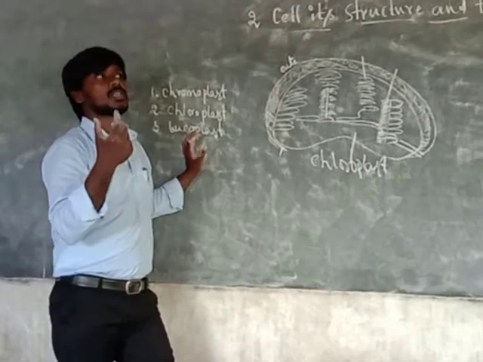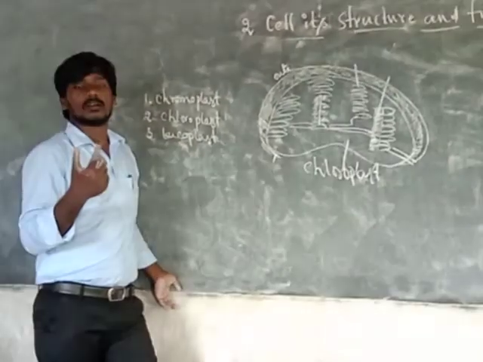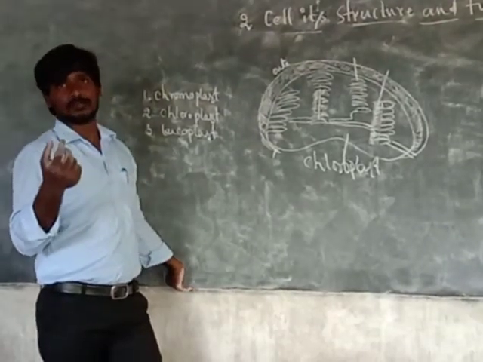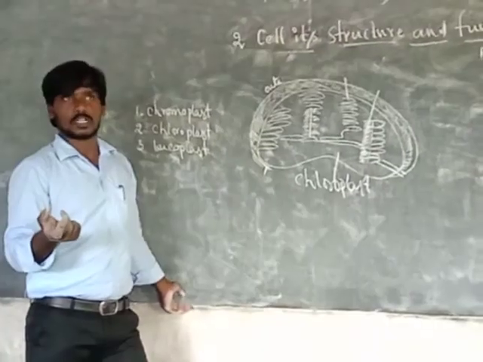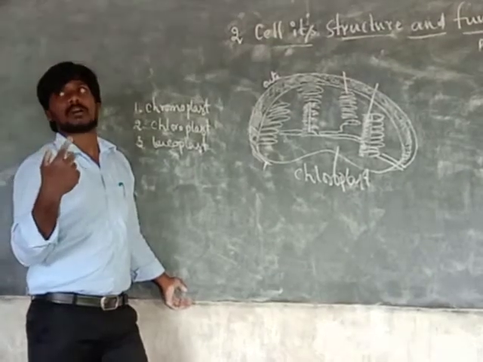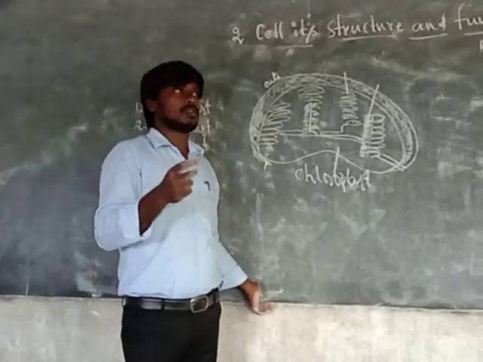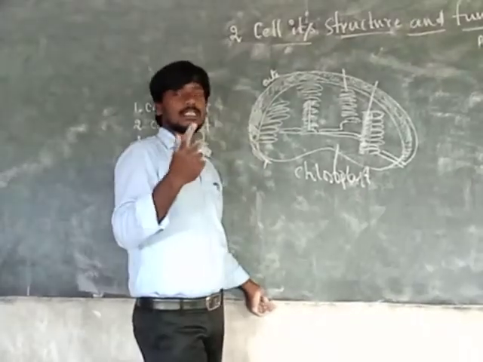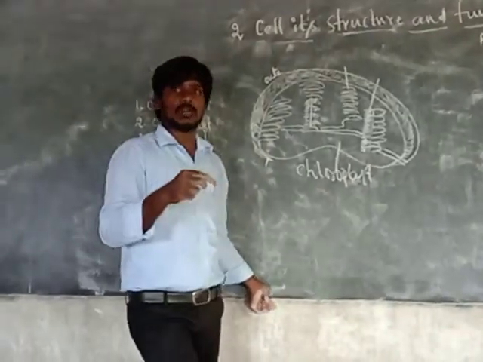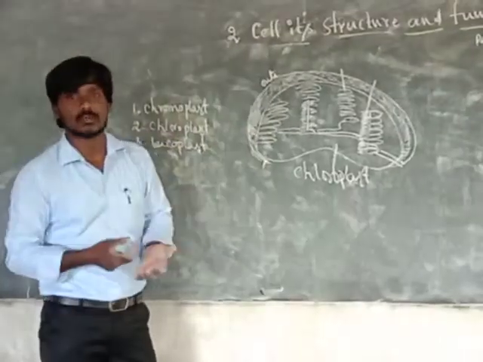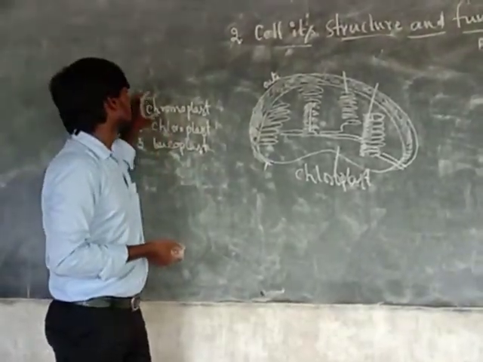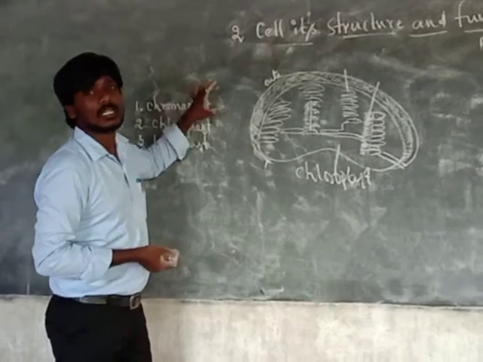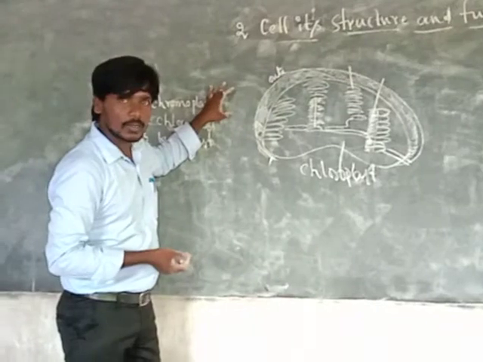And some flowers are red and some are pink, like rose: white rose, yellow rose, red rose, pink rose. Different types. One more example, lotus in white, marigold. So many different colors. Why? Because chromoplasts are present in these different colored fruits and flowers.